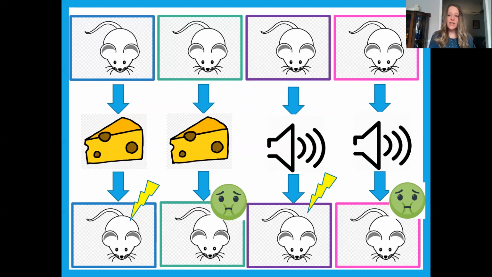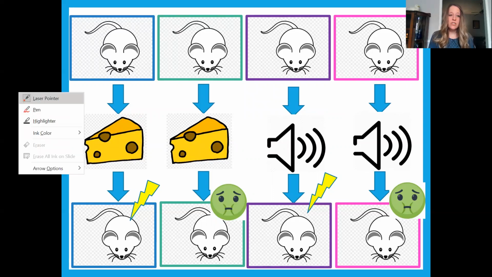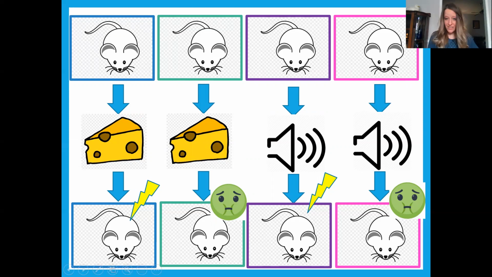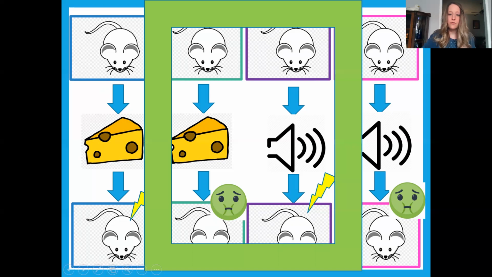The question is, how quickly and easily do the rats produce the conditioned avoidance response to the taste or the noise? The researchers found that the second and third groups very quickly learned to avoid the conditioned stimulus, the novel taste or noise, whereas our first and our fourth groups had a difficult time learning these associations.